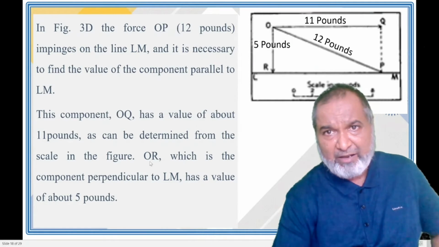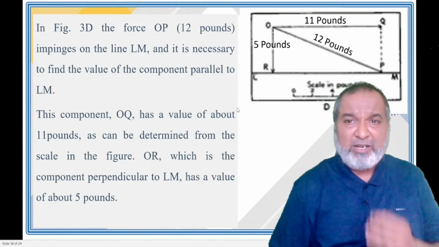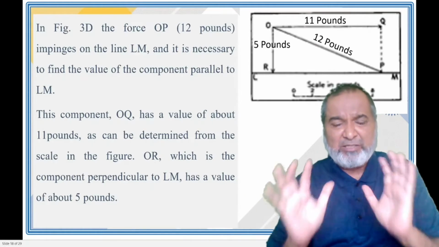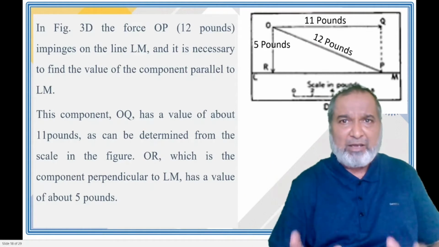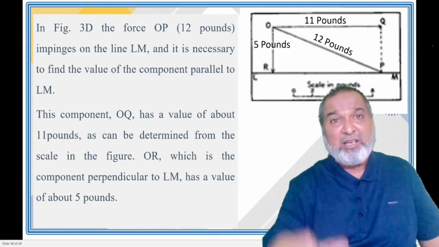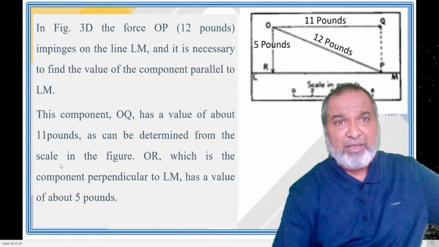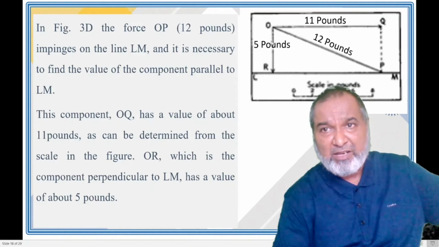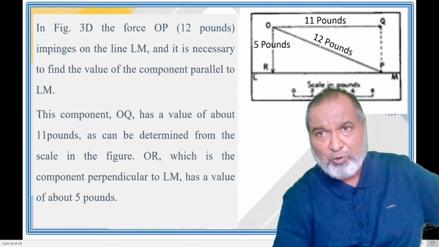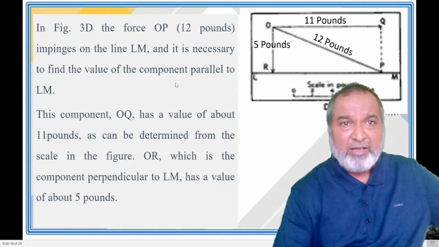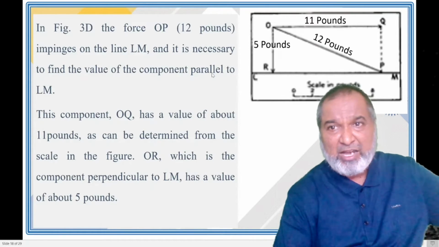And this diagram we will explain separately so that you can understand it simply, because this comes up every year. If you take out the last 15-20 years of question papers, you will find that this appears in the examination. Now this is figure 3D. This is the force OP, 12 pounds, impinging on the line LM.